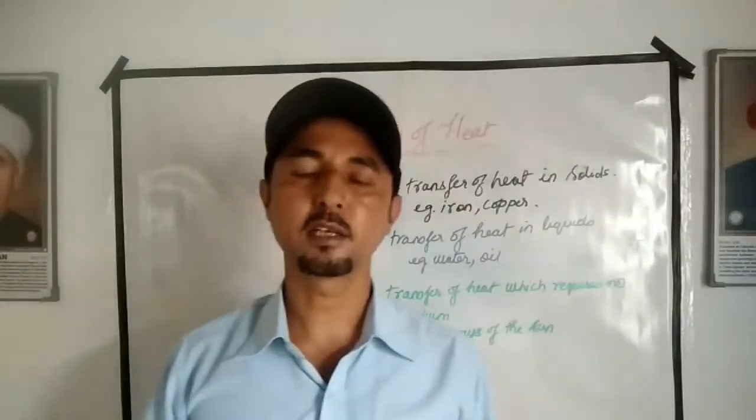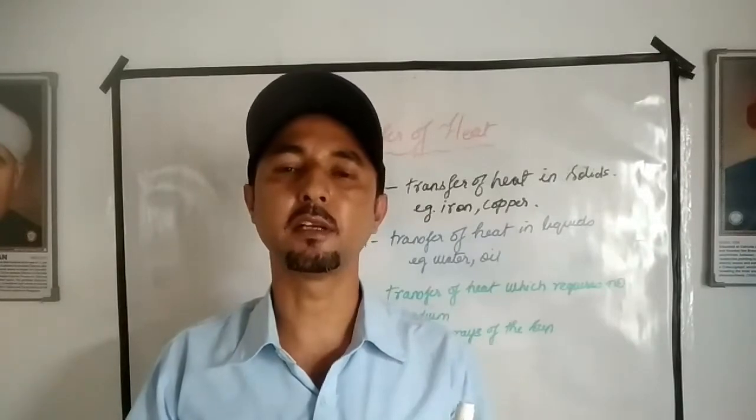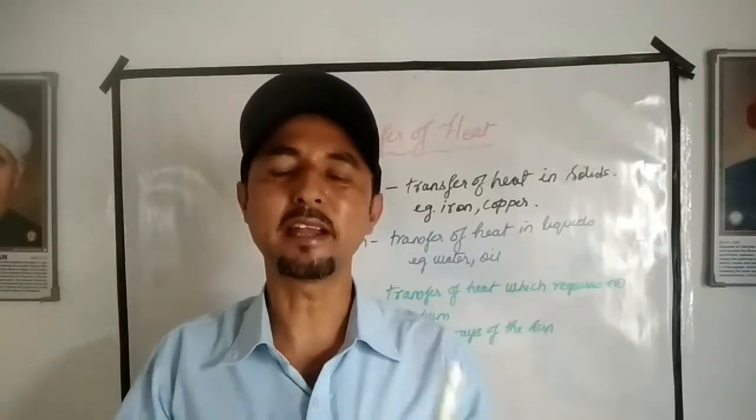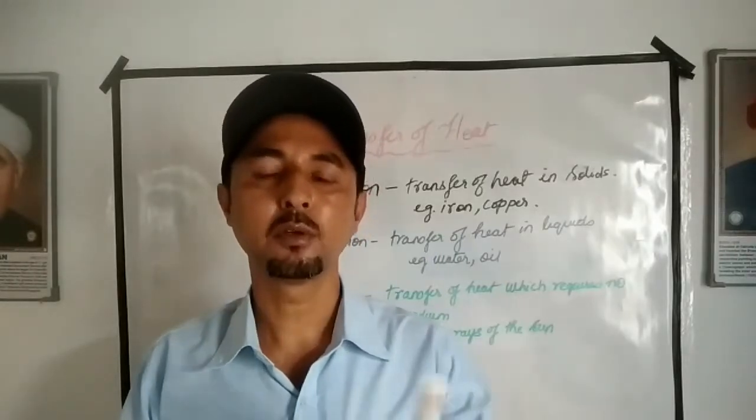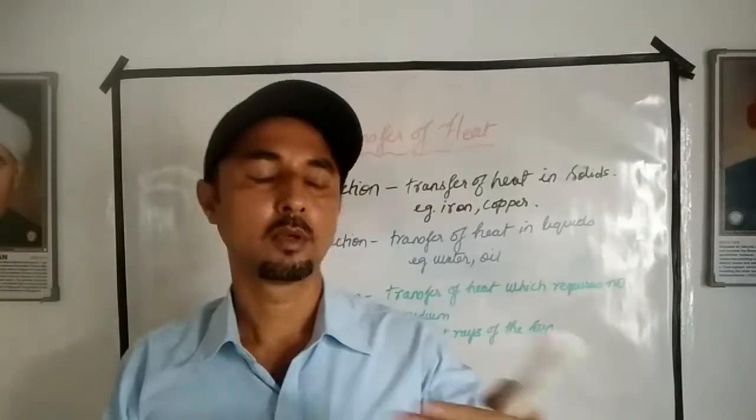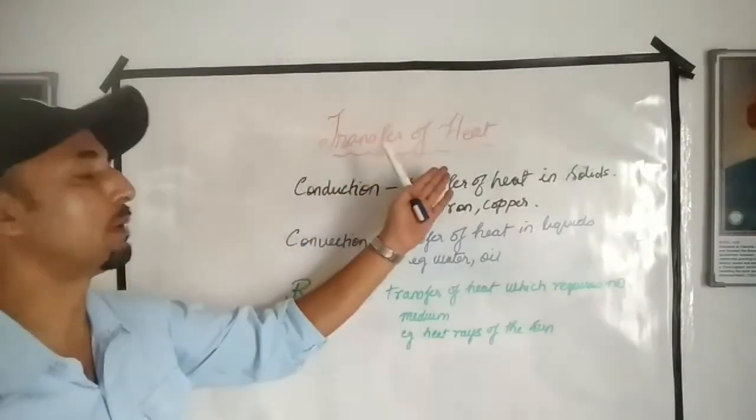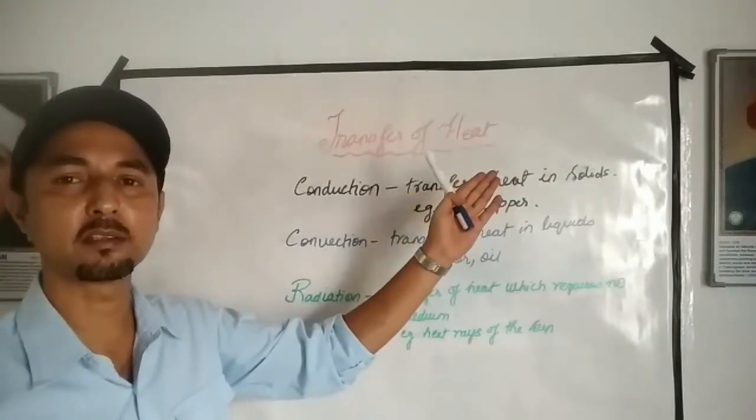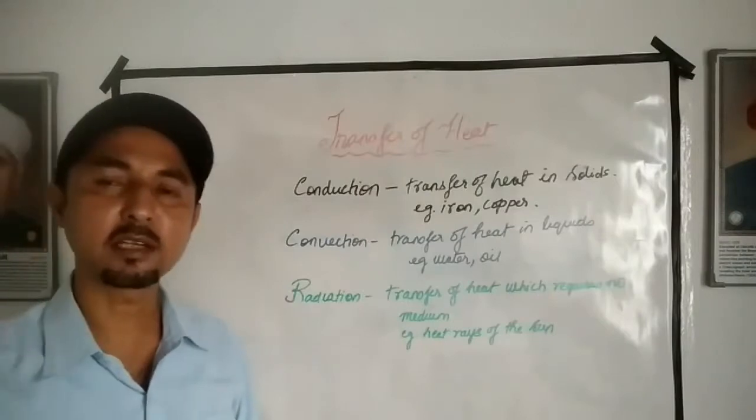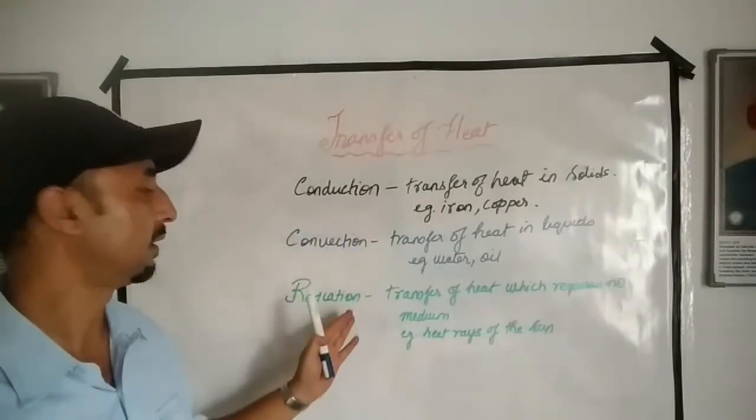In our junior classes, we have learned that heat is a form of energy. Therefore, energy cannot remain static in one place. It has to move. Therefore, heat transfer takes place. There are three ways by which heat is transferred: conduction, convection, and radiation.